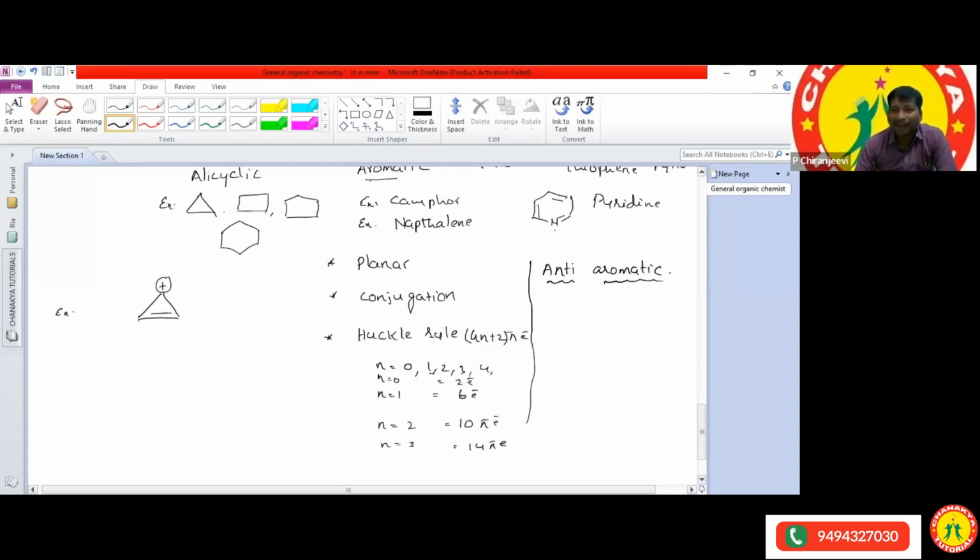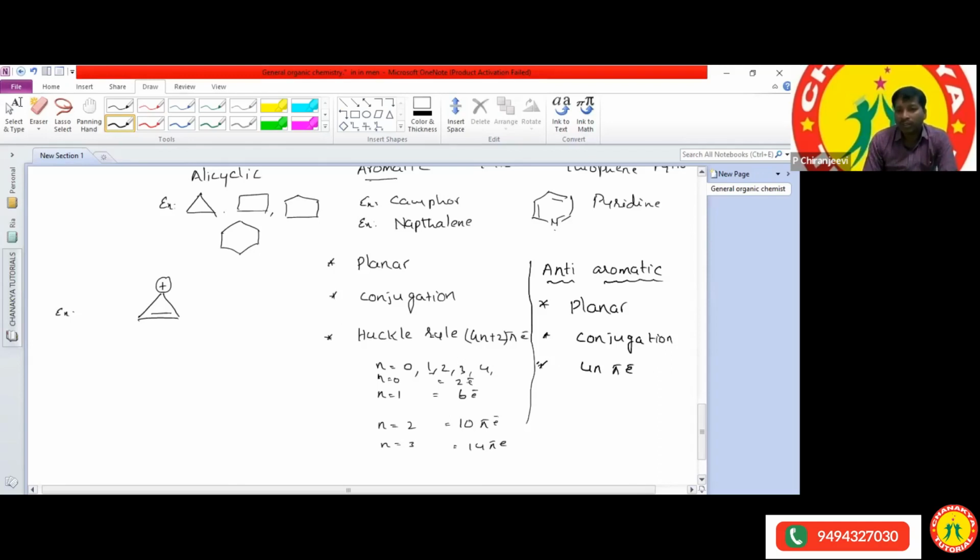Anti-aromatic. Sir, what is meant by the anti-aromatic? Anti-aromatic means the compounds contain a planar structure, and the second one is they have conjugation, and third one is they contain 4n electrons.